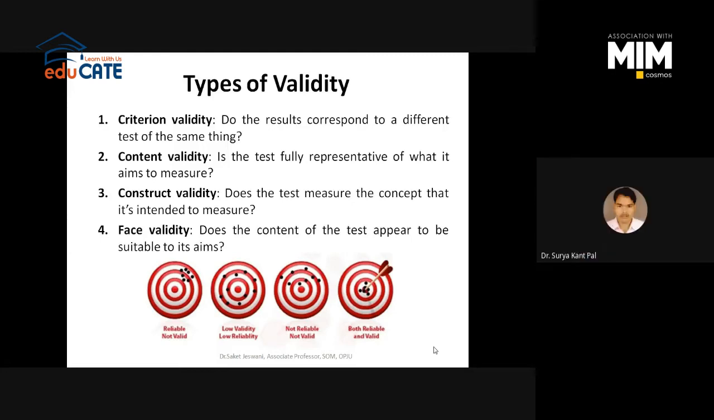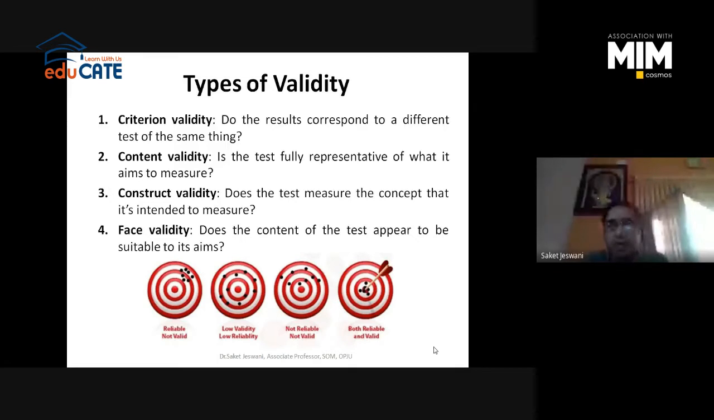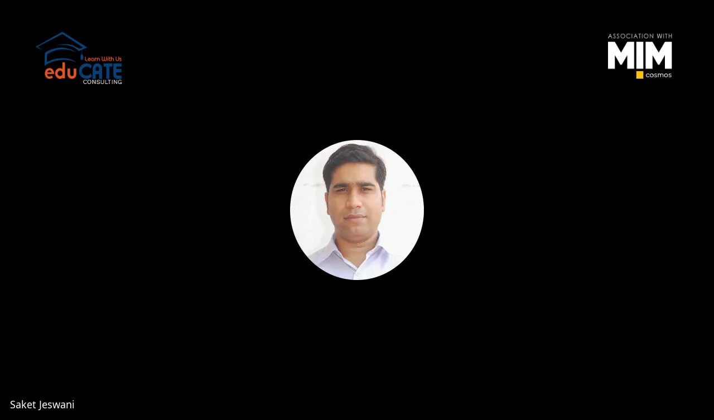So the important validity here is the construct validity, right? We generally measure construct validity because we adapt an already published instrument from the literature. And factor analysis is the technique to measure the construct validity.